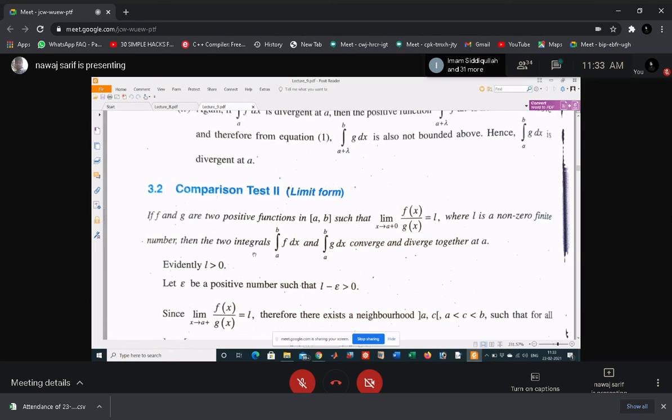That means the property of these two integrals is always the same. And if this one is divergent, then this one is also divergent. Clear?